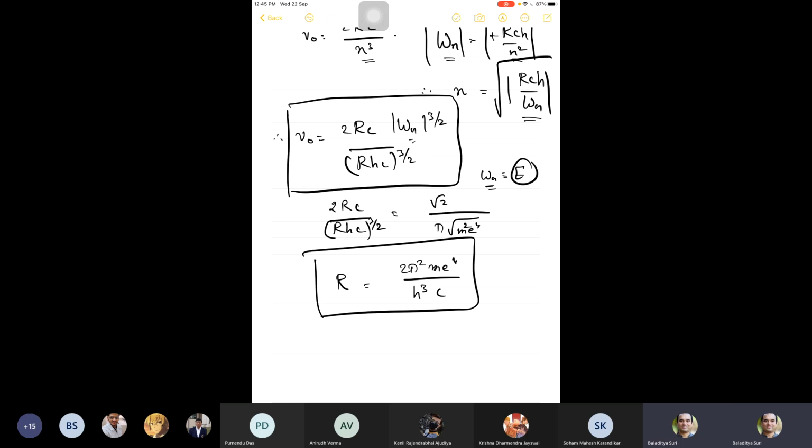He also knows, on the other hand, that quantum theoretically, that is from data in experiments, from atomic spectra, the energy of an atom behaves more or less as minus RHC by n squared. Therefore, whatever is the classical energy E, it has to be equal to this expression, minus RHC by n squared, which is Wn in our notation.